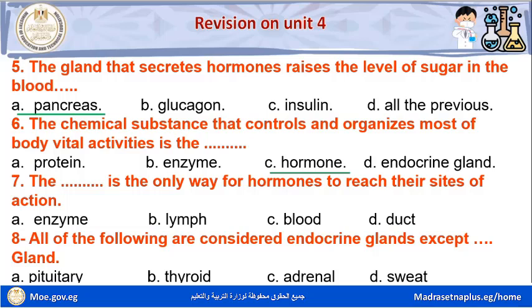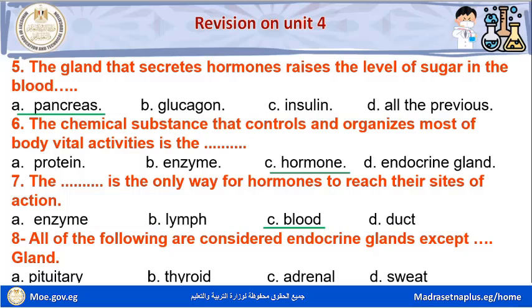Question number seven. The space is the only way for hormones to reach their sites of action. Letter A, enzyme. Letter B, lymph. Letter C, blood. Letter D, duct. The blood is the only way for hormones to reach their sites of action.